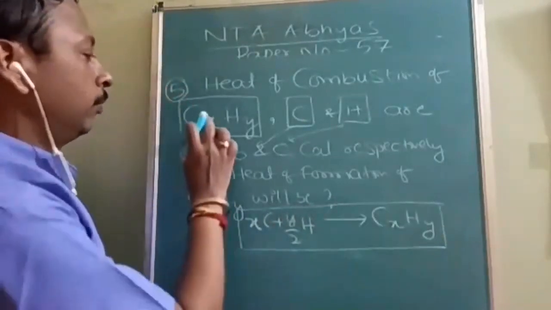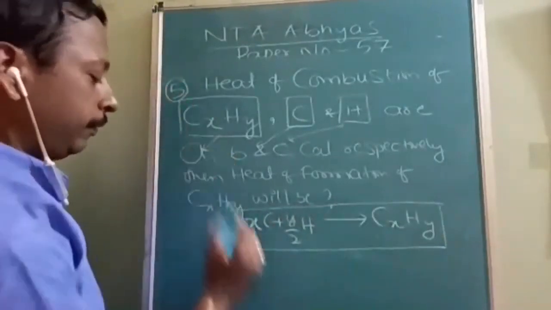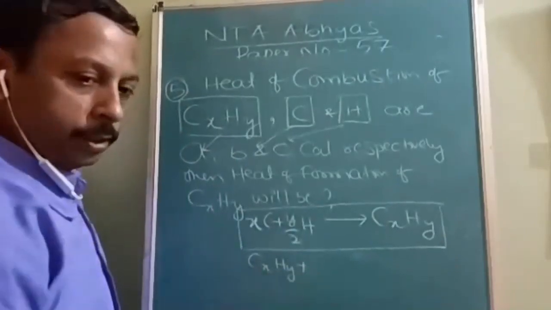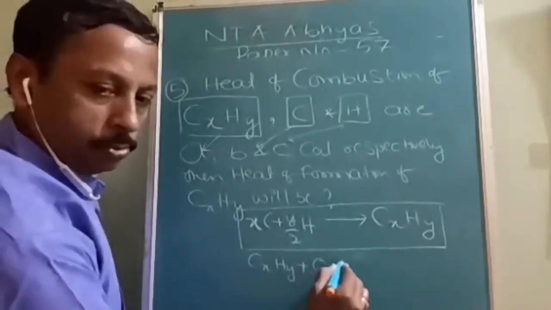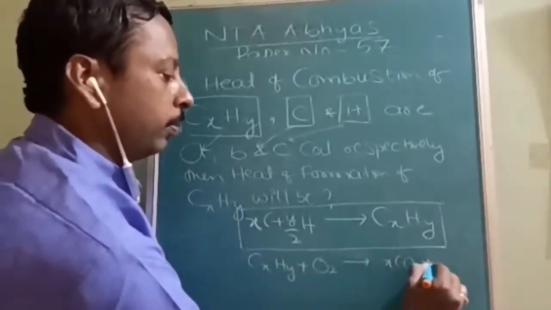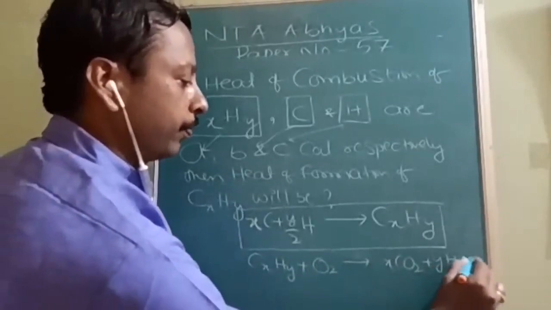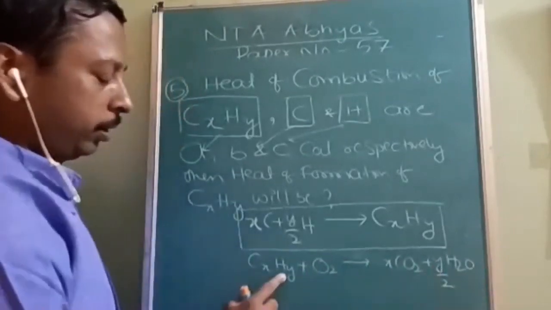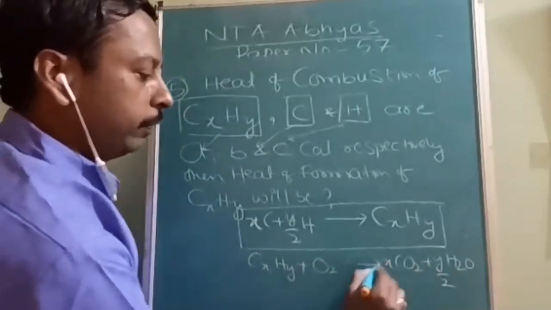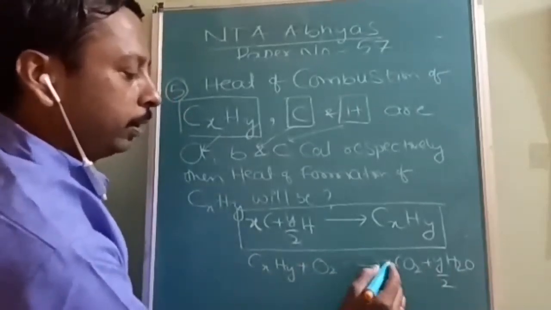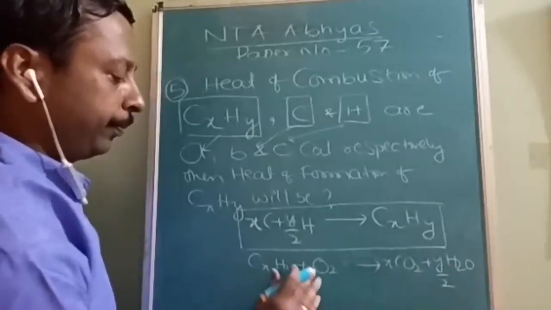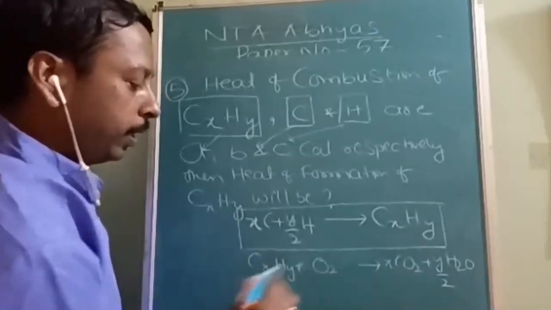Now, the first reaction. CxHy plus O2 will give xCO2 plus y by 2 H2O. And here oxygen will be x plus y by 2. Accordingly, you can balance here.